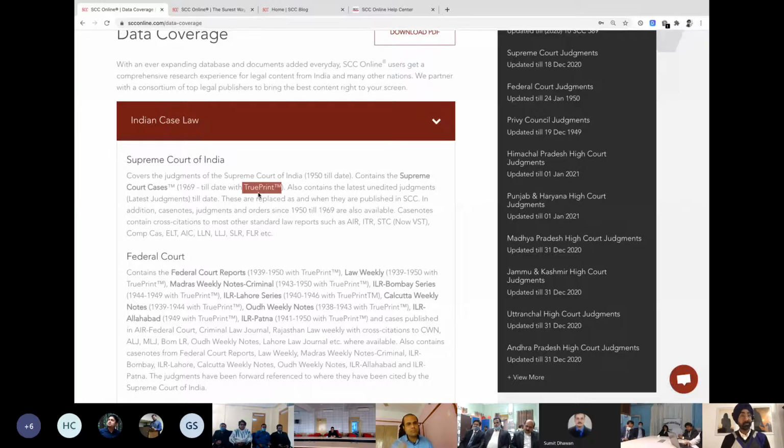So when you take a printout of that particular judgment from that particular journal, it will give you the printout of those journals. So that's what the TruePrint means. We've been trying to give you as many judgments with TruePrint as possible, so that the members do not have to run to the library to get the actual books. You can get the entire volume at your disposal. So when I say Gaudy Law Times, I mean to say the entire Gaudy Law Times library is available over here.